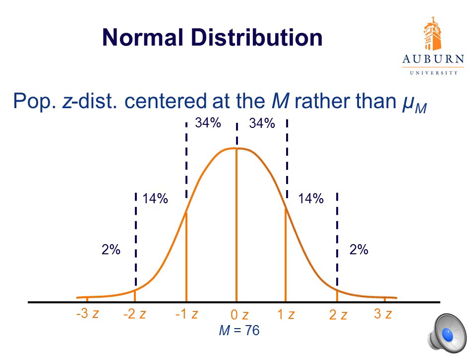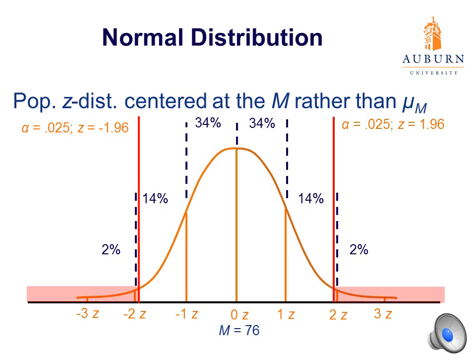But now it's centered at the sample mean of a performance appraisal rating of 76, rather than at the population mean of 72. So this distribution represents the performance of those employees with the new training, rather than the performance of employees with the old training. So again, it's now centered at the sample mean, not the population mean.